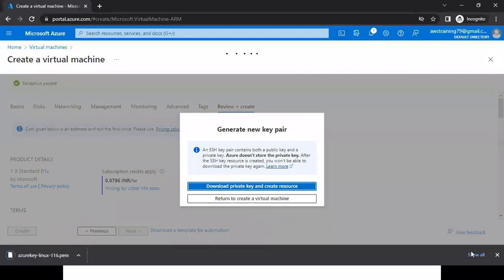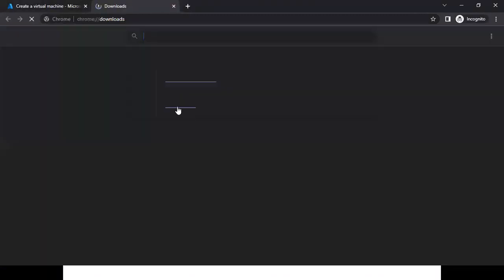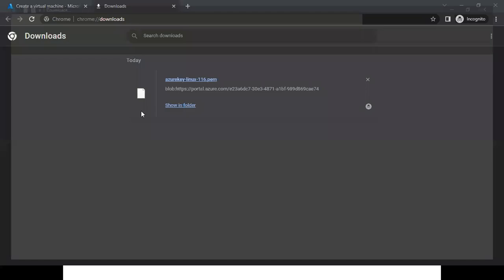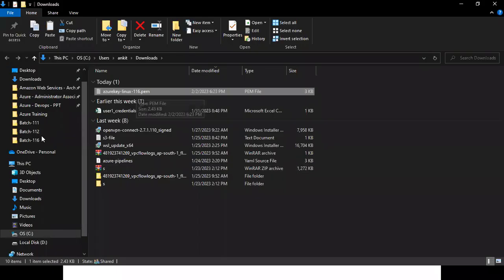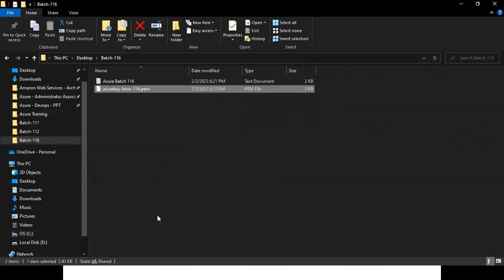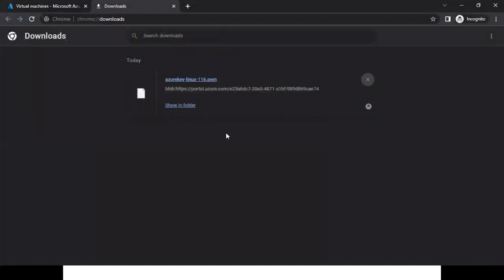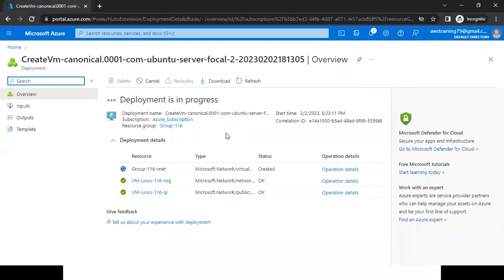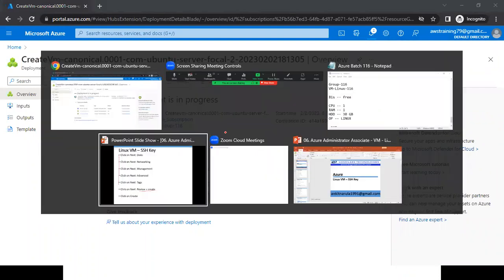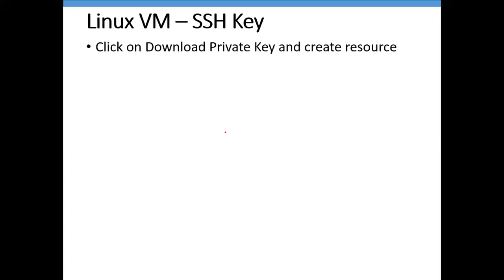Click on that, and you can see here I'm getting this is my PEM file. I'm going to save this PEM file. This is my batch 116. Now system starts creating our virtual machine. This is how we are creating our Linux virtual machine. Now we need to discuss how we need to connect.